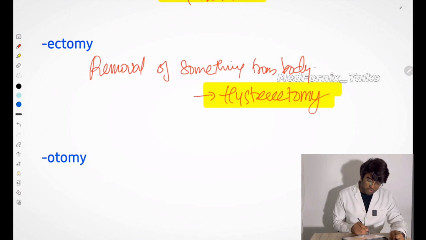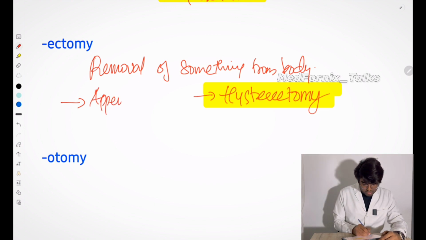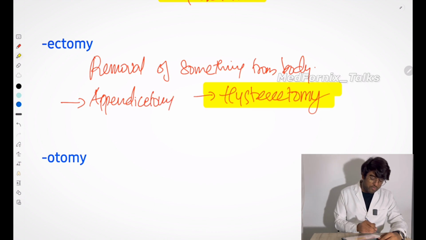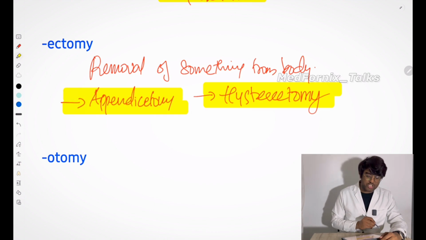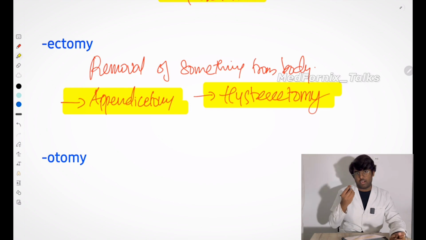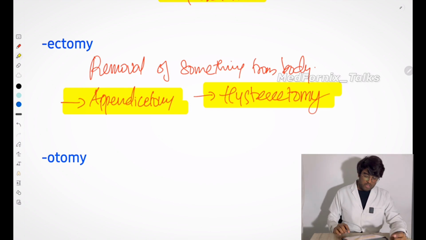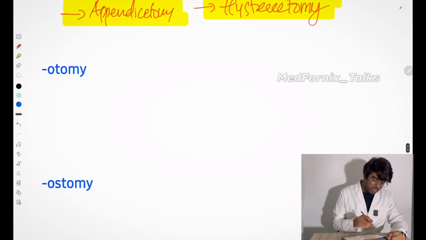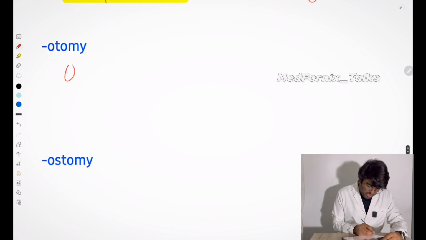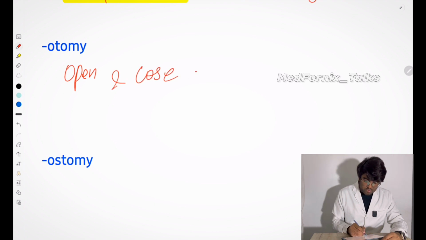Another example for ectomy is appendicectomy. Appendicectomy means the removal of the appendix. What is the appendix? A vestigial organ, right, which is at the end of the cecum. Okay. The next one is otomy. What is otomy? Otomy means open and close, the opening and closing of an organ.